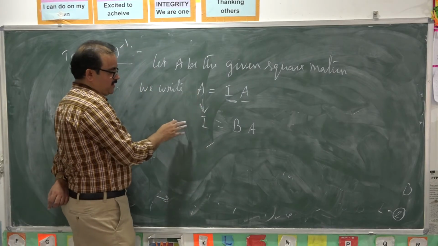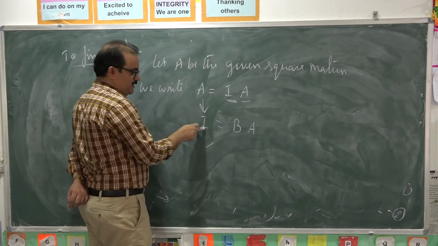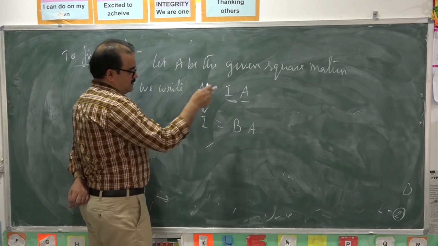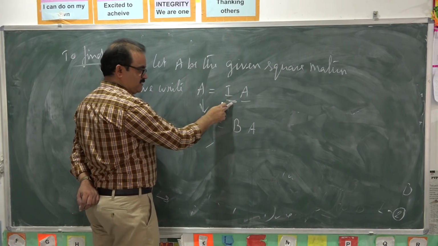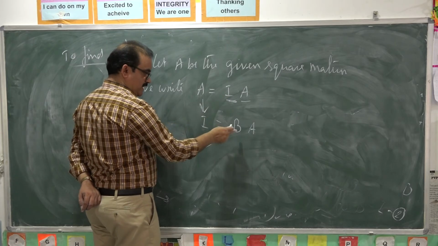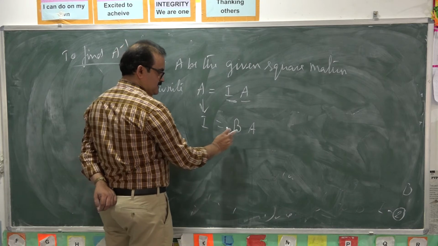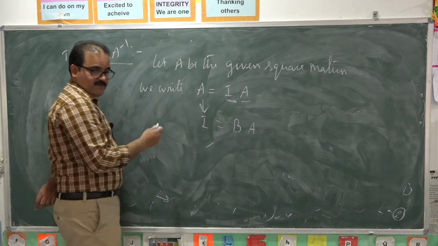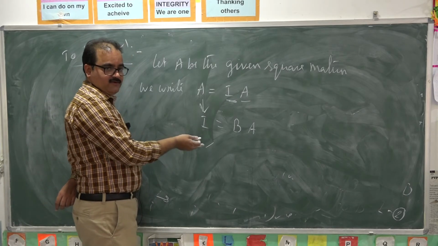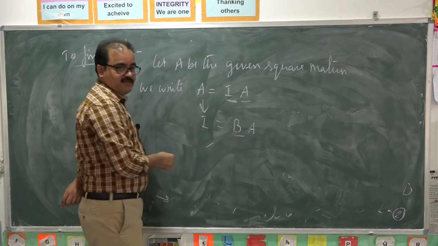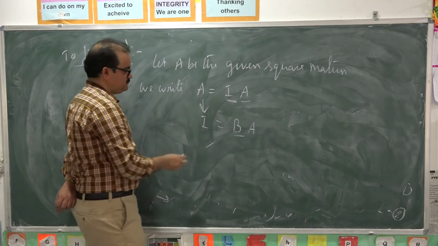On applying elementary row operations to the matrix A in LHS to reduce it to identity matrix, you apply the same row operations to the prefactor matrix I in RHS. Then that matrix becomes some B. Now it is in the form of I is equal to B into A. From the definition of inverse of a matrix, if A into B is equal to B into A is equal to I, then B is called inverse of A. Here this B is called inverse of the matrix A.